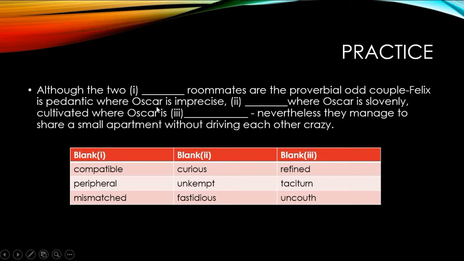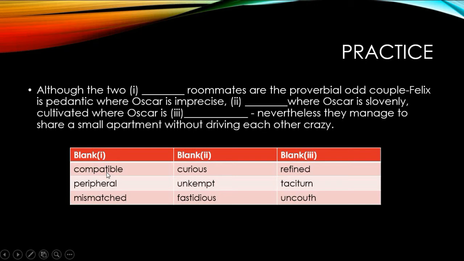I can infer one more thing: for Felix I have positive cues and for Oscar I have negative cues. So for "although the two blank roommates," I need a word which talks about two roommates who are odd. I'm not talking about odd in a weird sense, but odd in the sense that they are not similar, they are dissimilar.